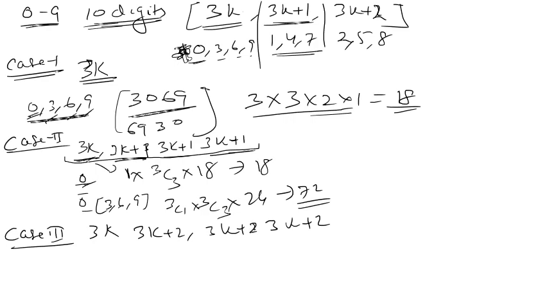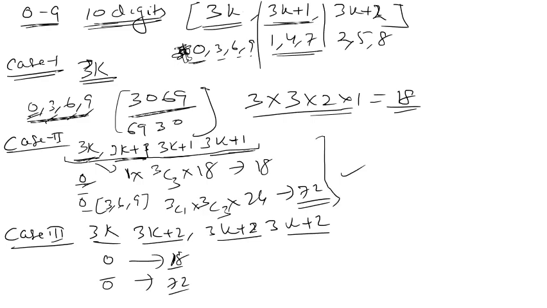When one number is of form 3k and the other 3 are of form 3k plus 2. How many such numbers are there? Whenever 3k includes 0, make one case for 0 and another for non-zero. So when 0 is present, again it will be 18 ways, right? And when 0 is not present, it will be 72 ways, like I have done above. Okay, in a similar fashion you have to arrange.